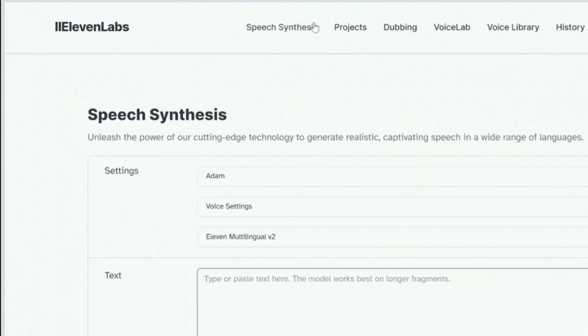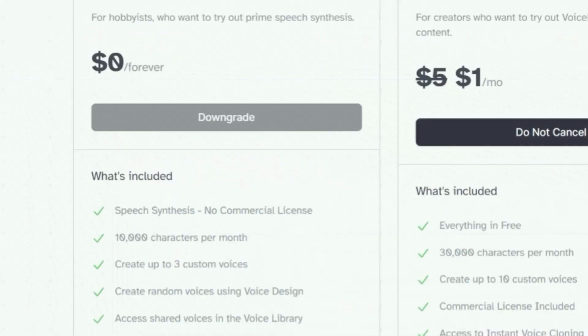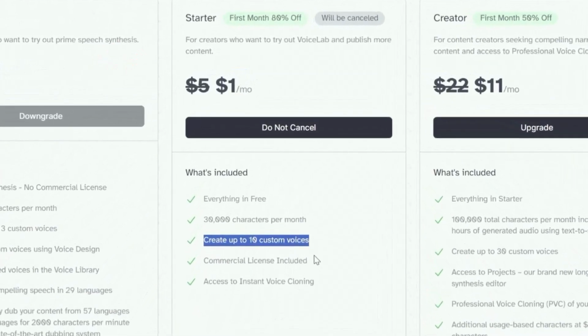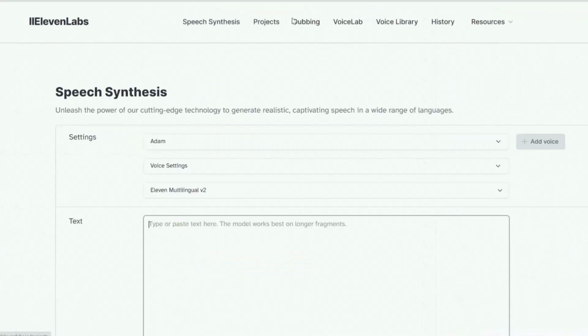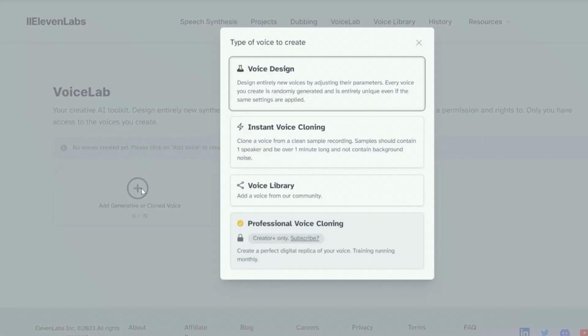Now we will go to 11 Labs to create the voices, link in the description. To access custom voices, we can use the free plan that includes 3 custom voices, but I have paid for the starter plan, which includes 30K characters. Then, we will go to Voice Lab and add generative or cloned voice.